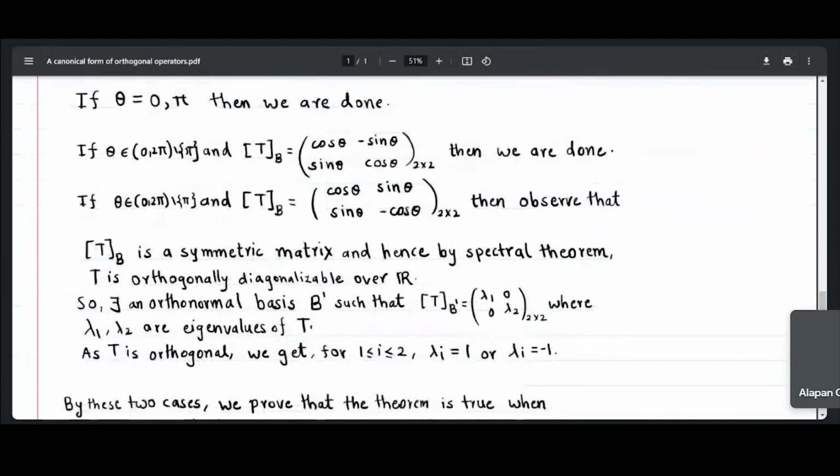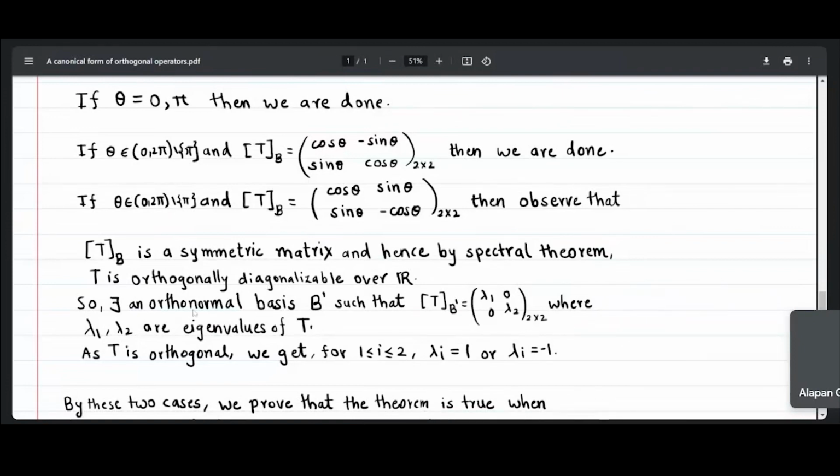then we observe that this matrix is a symmetric matrix, a real symmetric matrix, and hence by the spectral theorem, what does it say? Every symmetric matrix is orthogonally diagonalizable over R. So here we have our symmetric matrix, that is a reflection matrix. So our operator T is also orthogonally diagonalizable over R.